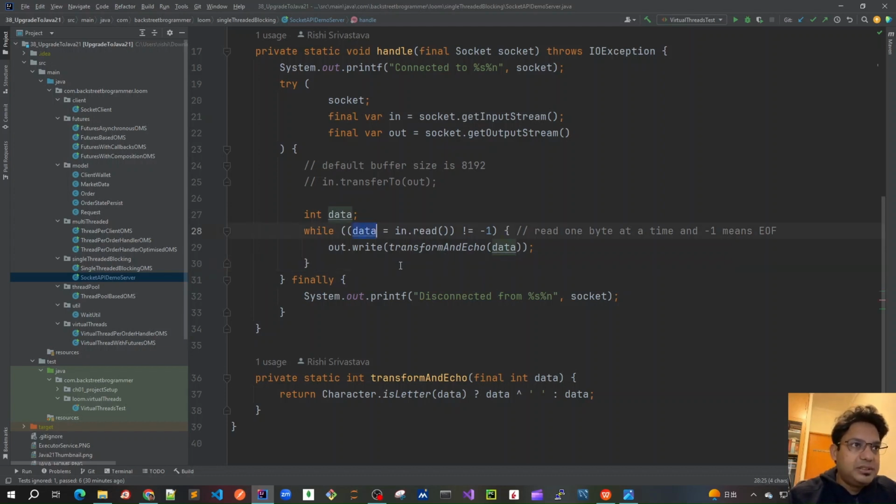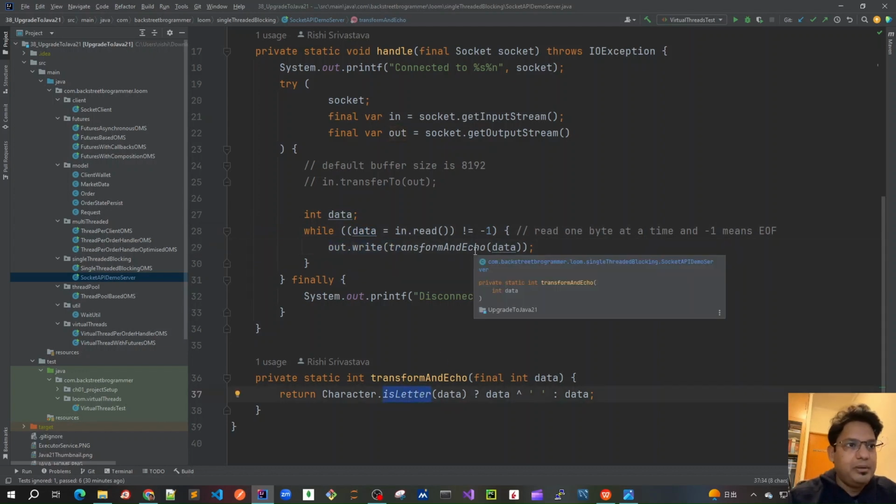What we're going to do is that we are just reading it, and then we are simply writing it after doing some small modification on the data, just to show that the data that we are writing back to the client is somewhat transformed. It's not exactly the same. You can do whatever logic that you want.